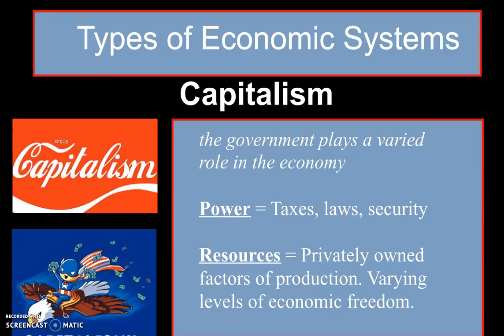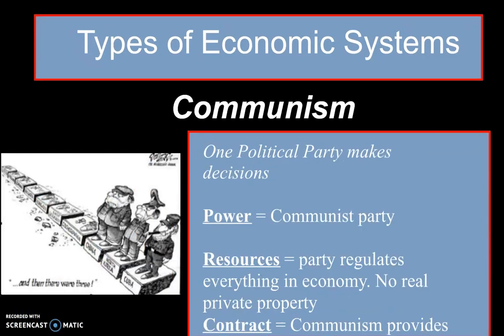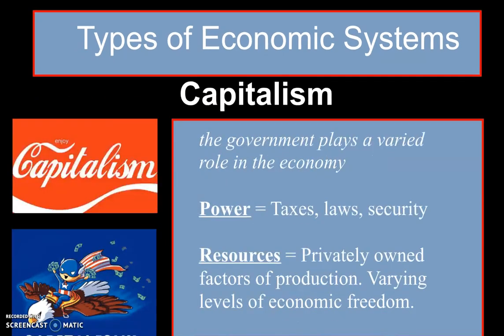And a benefit of that is that capitalist economies can react really quickly to changes in consumer taste. Whereas communist economies, or socialist economies, they have a big clunky government trying to decide what's best and how to use it, instead of having individuals who are highly motivated to make income make those decisions instead. Okay, so those 3 types of economic systems we're going to want to be familiar with: capitalism, socialism, and communism. Okay, communism, socialism, and capitalism.